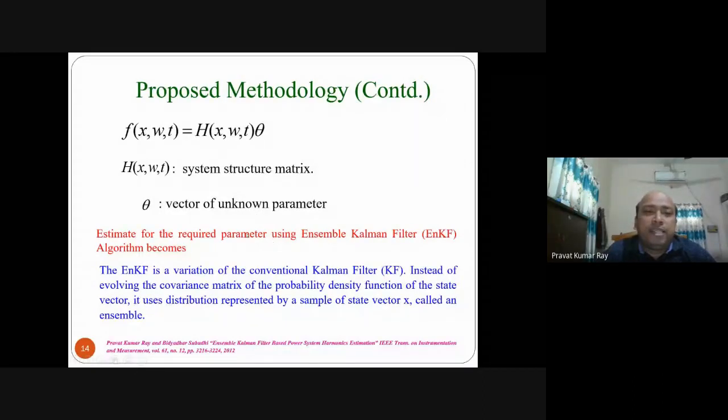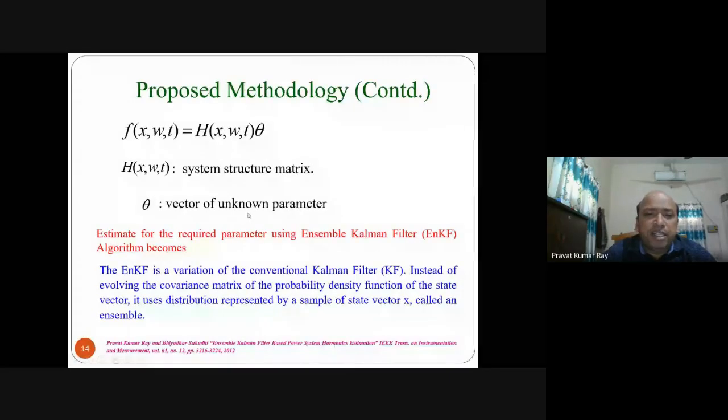Here F(x, w, t) can be represented as H(x, w, t) and theta. This is the parametric form, where H is called the system structure matrix, and theta is the vector of unknown parameters. This vector of unknown parameters, theta, is to be updated using the ensemble Kalman filter algorithm.